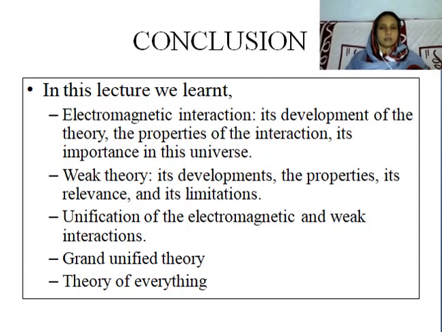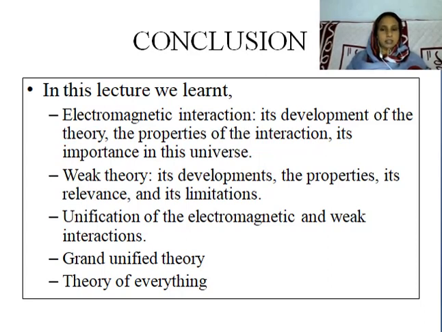And finally we can conclude our lecture here. In this lecture we learned about electromagnetic interaction, its developments and the properties of the interaction, its importance in this universe. Then we moved on to weak theory, its developments, the properties, its relevance and its limitations.